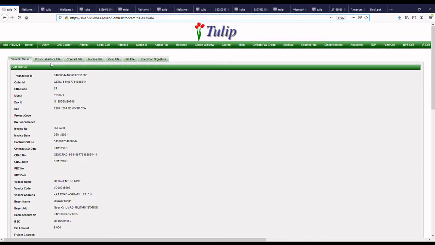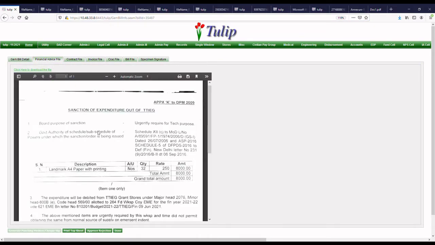Now for every GEM bill which is available on Tulip, the following files are visible to us for processing the bill. Number one is the financial advice file. In the financial advice file, the unit has to upload the sanction given by the CFA in the revised Appendix K format of TPM.